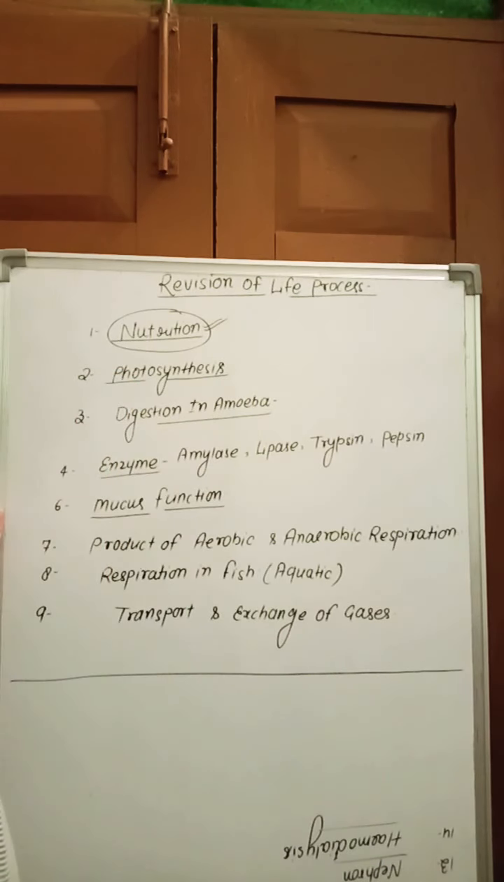Next we go for photosynthesis. Photosynthesis is the process in which autotrophs or green plants synthesize their food in the presence of light with the help of chlorophyll molecule, converting solar energy or light energy into chemical energy and forming food as glucose, stored as starch after carbon fixation.